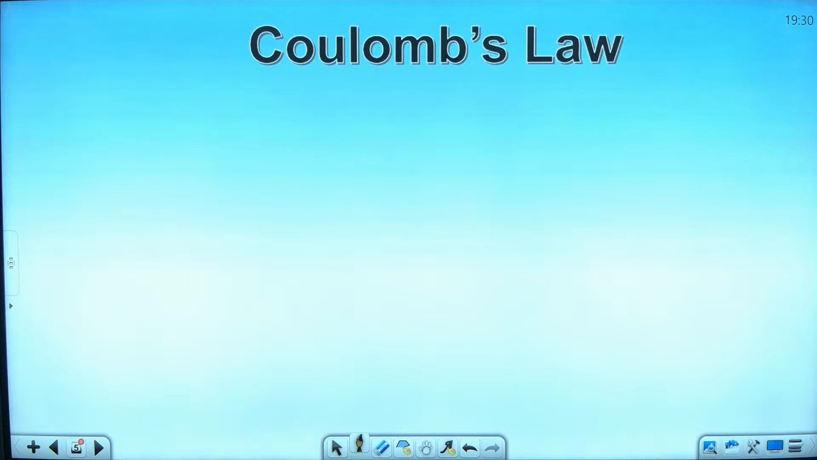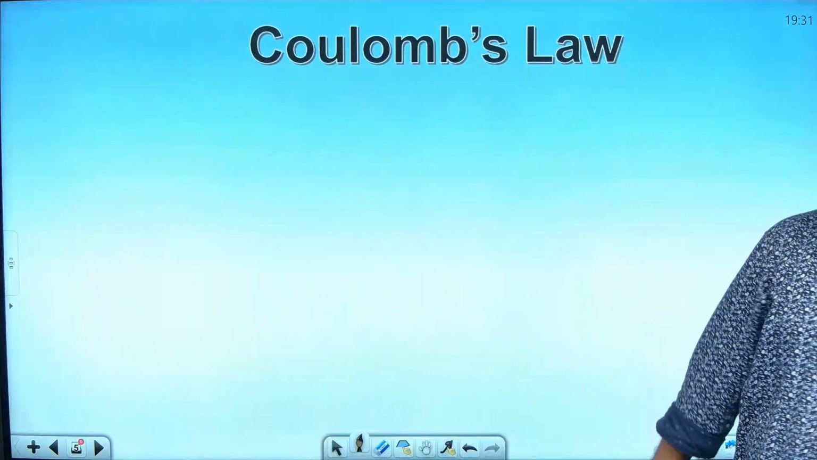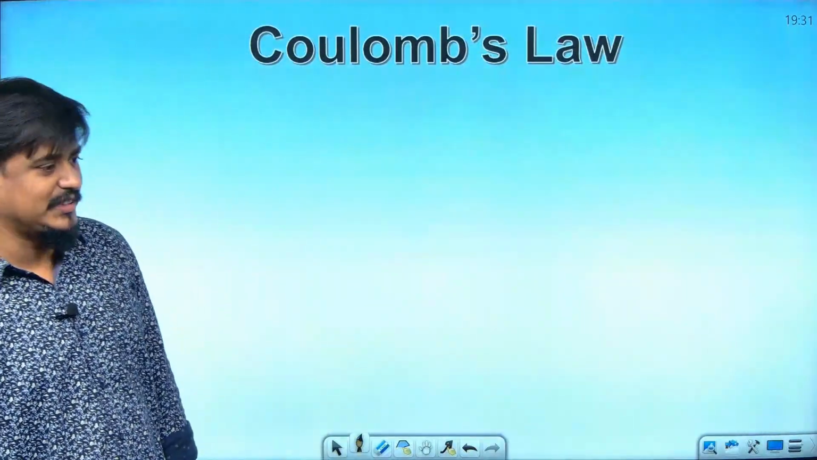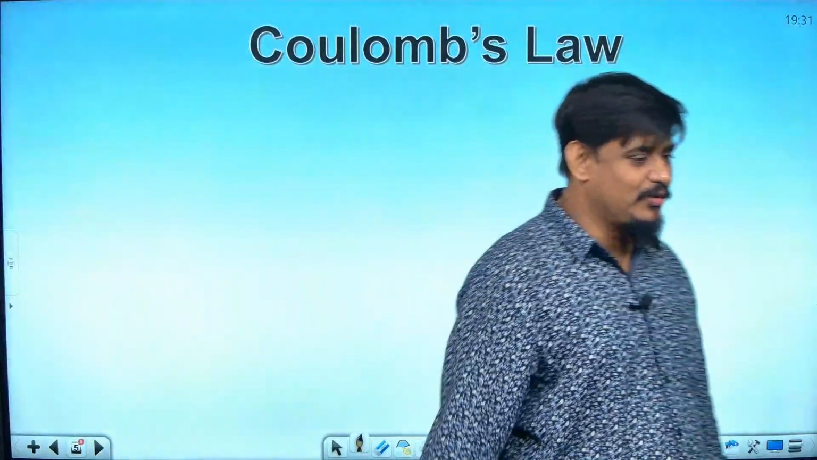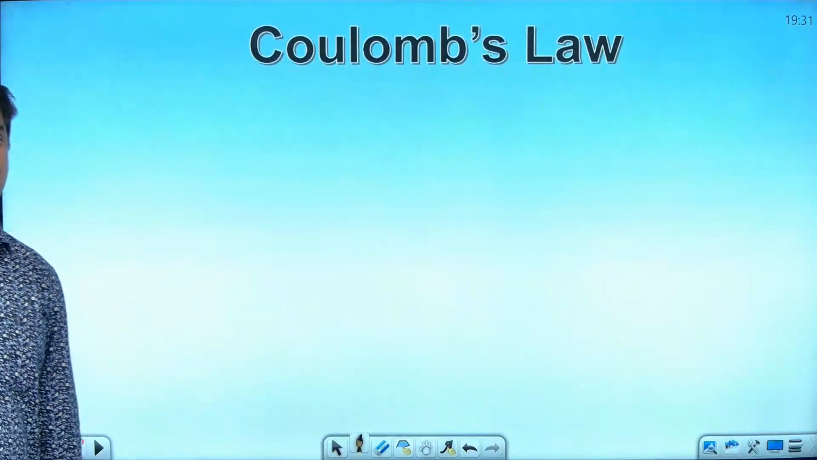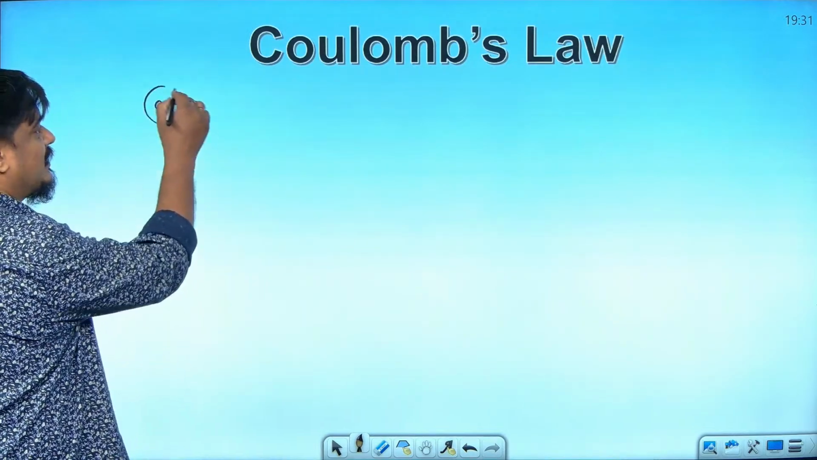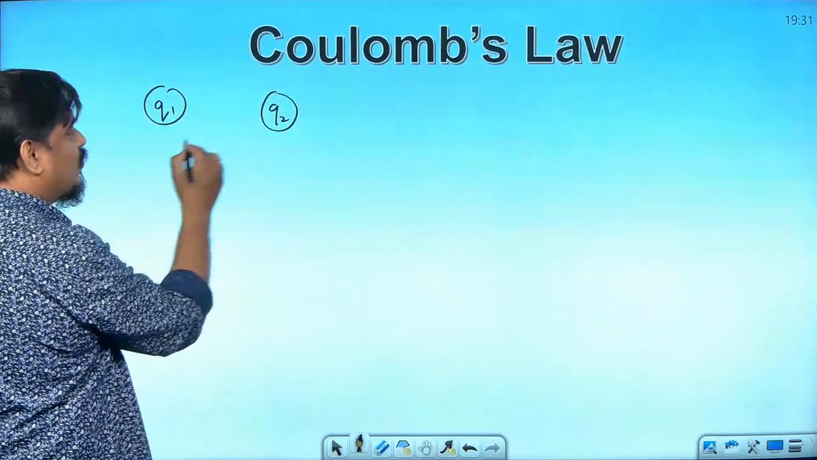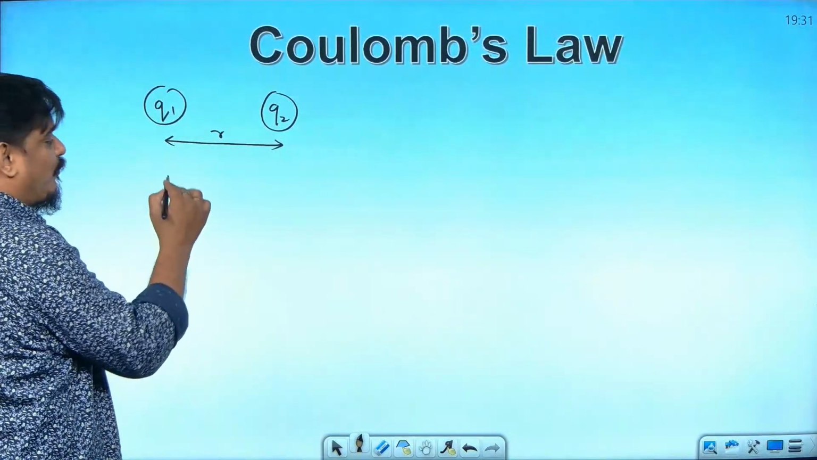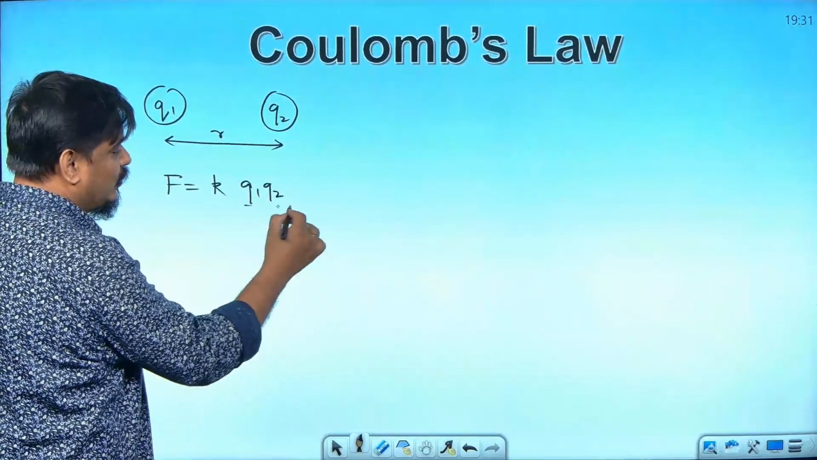Next we will talk about Coulomb's law now. What is Coulomb's law? Very simple, the most established law known to everybody from a very small age. Coulomb's law says that F is equal to K Q1 Q2 by R square, where Q1 and Q2 are the charges and R is the center to center distance between them. Obviously, nothing big in this. There are two charges, one is Q1, another is Q2, and the distance between them is R. Then the force of attraction or repulsion between them is K Q1 Q2 by R square.